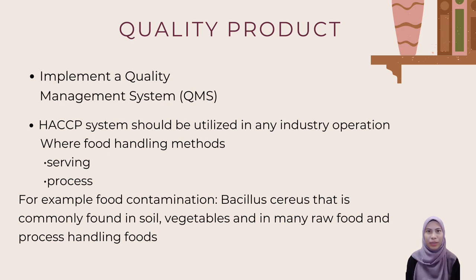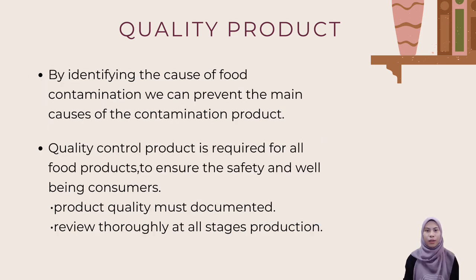Bacillus cereus may occur when food is prepared and held without adequate refrigeration for several hours before serving. By identifying the causes of food contamination, we can prevent the main causes of food contamination: production, process, serving, and handling of product.